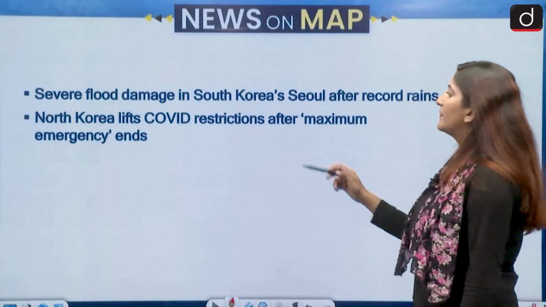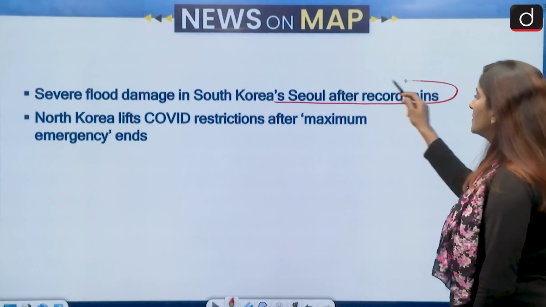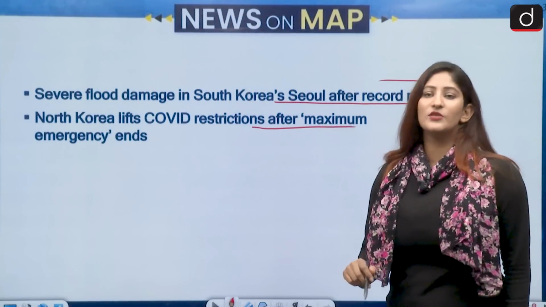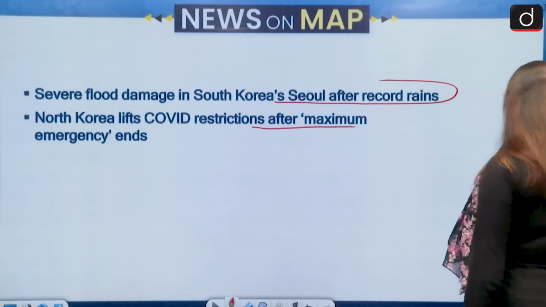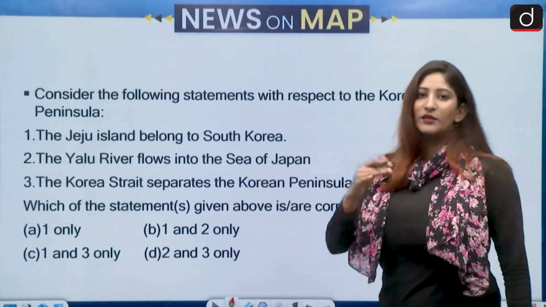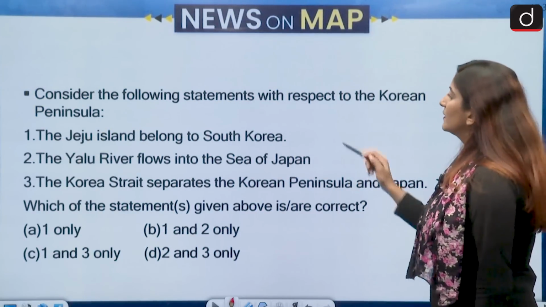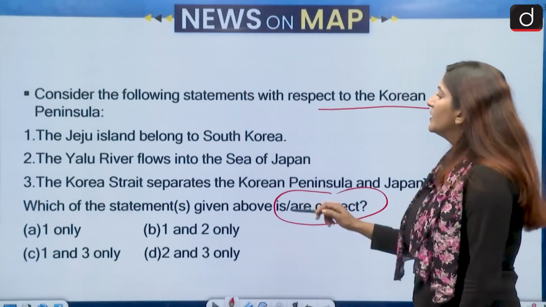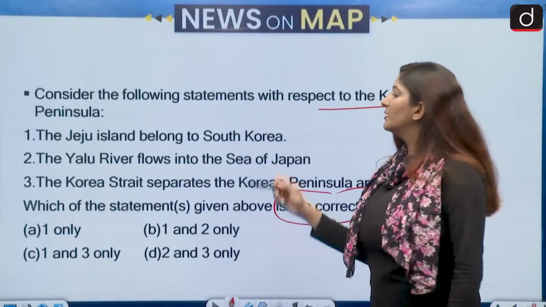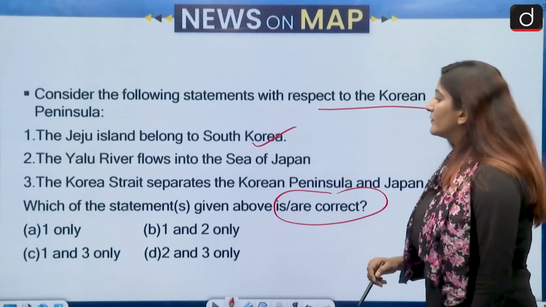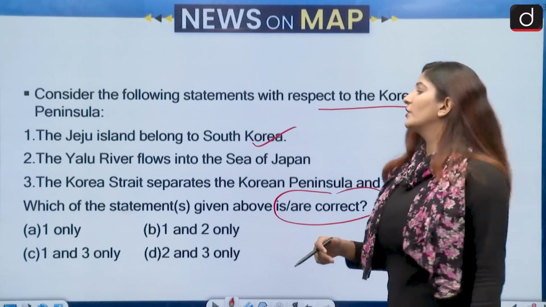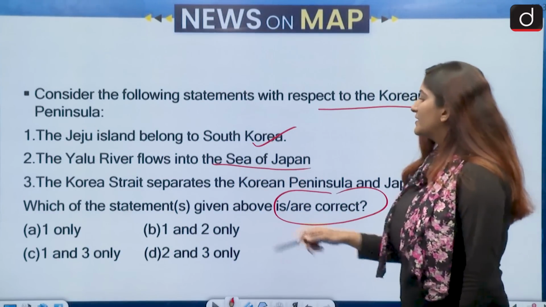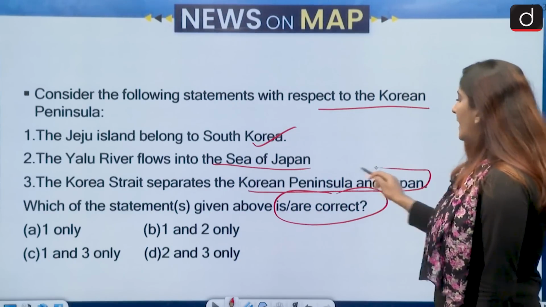Severe floods damage South Korea, Seoul after record rain. North Korea lifts COVID restrictions after maximum emergency ends. So the Korean Peninsula is also one of the regions which is very important for us to understand. Let us see these statements with respect to the Korean Peninsula and then select the correct answer. Jeju Island belongs to South Korea. The Yalu River, which is the longest river in North Korea, flows into the Sea of Japan. The Korea Strait separates the Korean Peninsula and Japan.